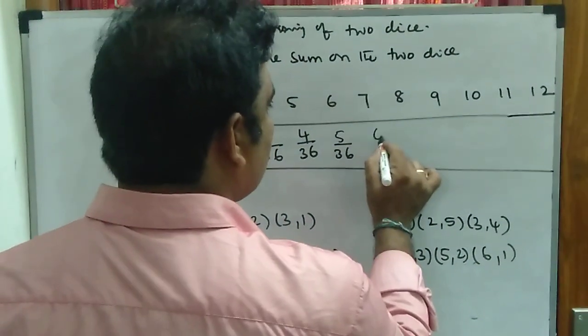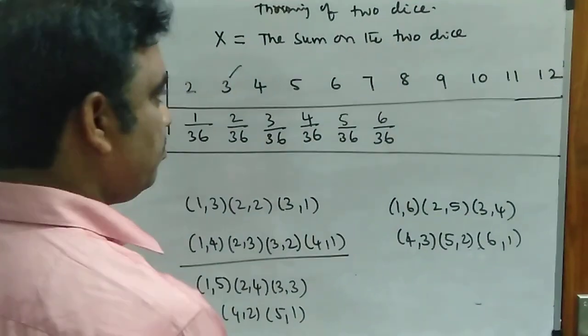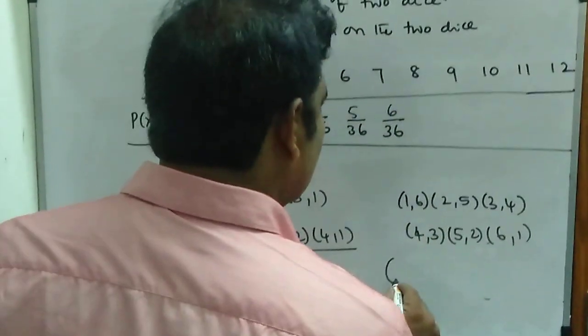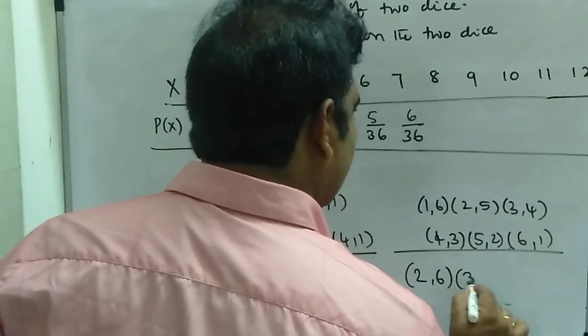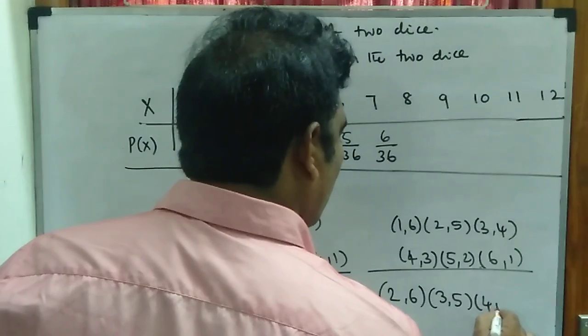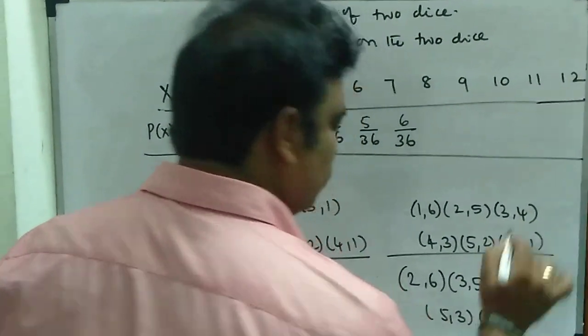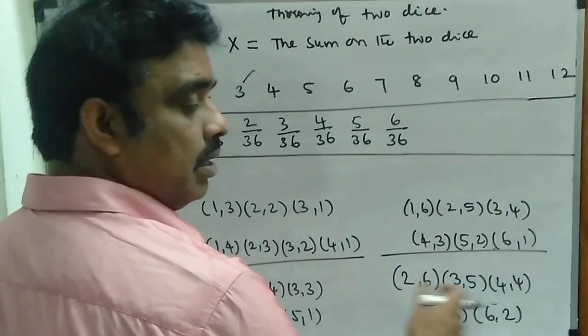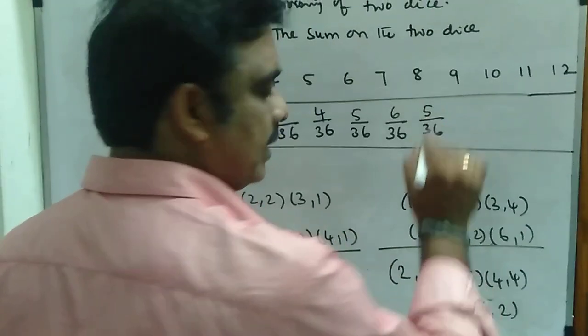So the possible outcomes are 6 out of 36, that is 6 by 36. Similarly, to get 8, this may be (2, 6), (3, 5), (4, 4), (5, 3) and (6, 2). So the possible outcomes are reduced compared to the previous one: 5 outcomes out of 36.